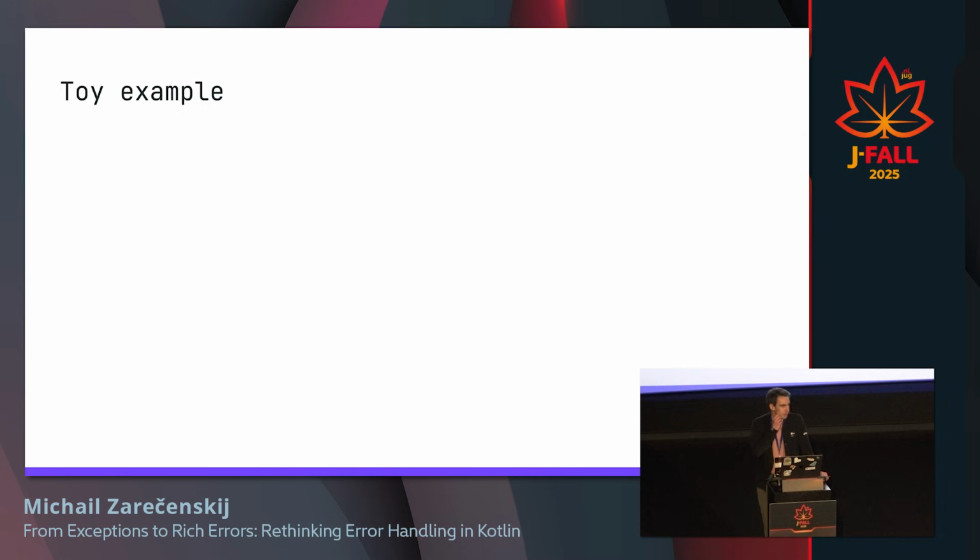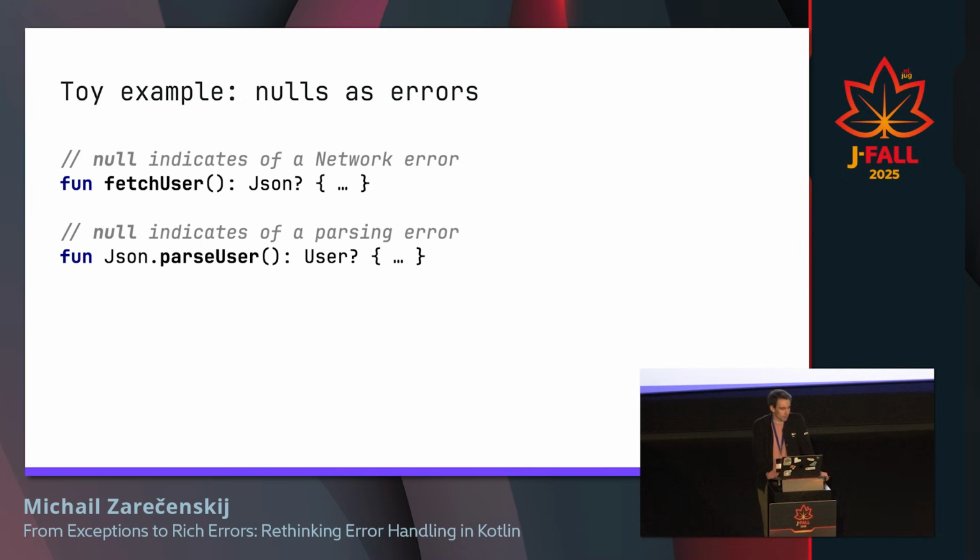And next, we are going to use this simple toy example. I have two methods. The first one is just fetch user. It returns nullable JSON. It uses this question mark. Well, right now it's only in Kotlin, but maybe someday Java will also get the syntax with nullables, and I assume that the very same pattern will be used there in Java as well. And we also have function parse user, which takes JSON and returns a user. And also null here indicates whether it's a network error in case of fetch user, and whether it's a parsing error in case of parse user.